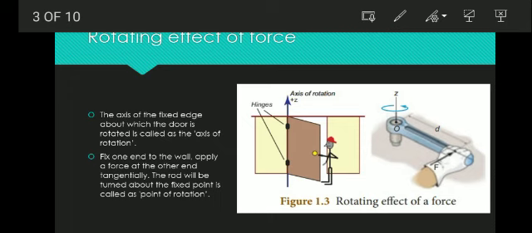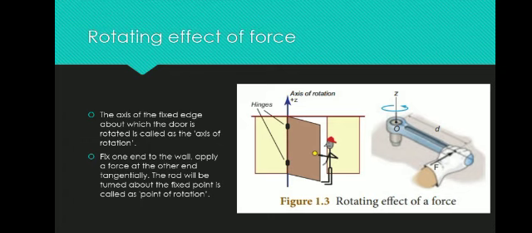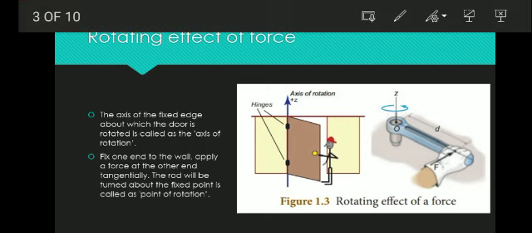Okay, so another one: fix one end to the wall and apply a force at the other end tangentially. Here, in the second example, we have taken a spanner. One end we have fixed, and at the other end we give a force. Given a force, the rod will be turned around the fixed point, which is called the point of rotation. Based on its fixed position the rod moves, so that is what we call the point of rotation. Here is the point of rotation.